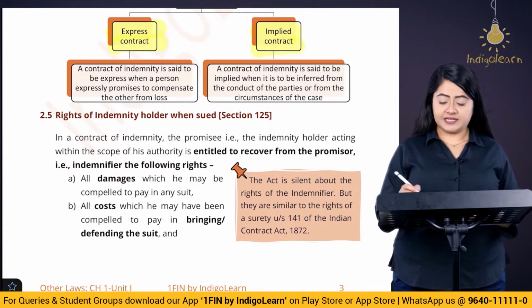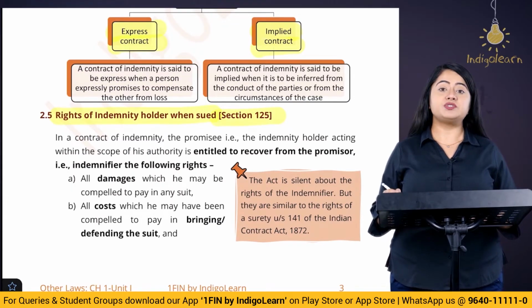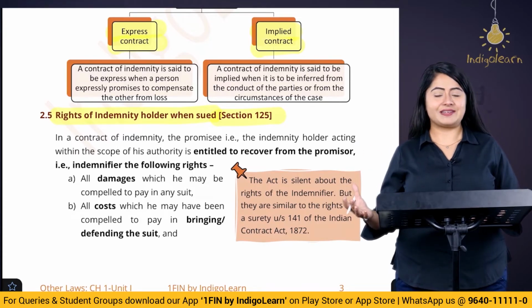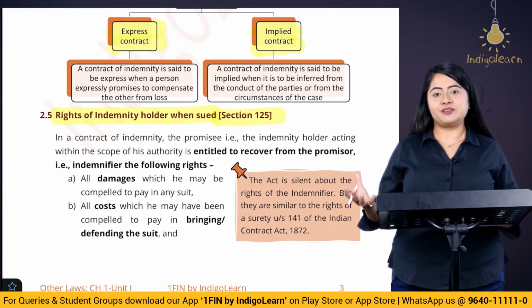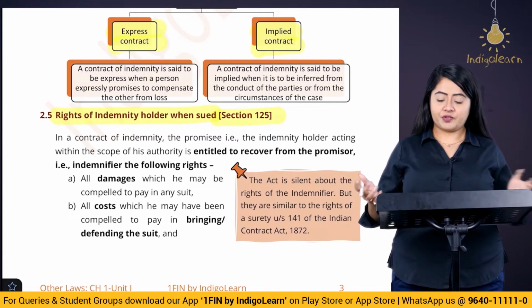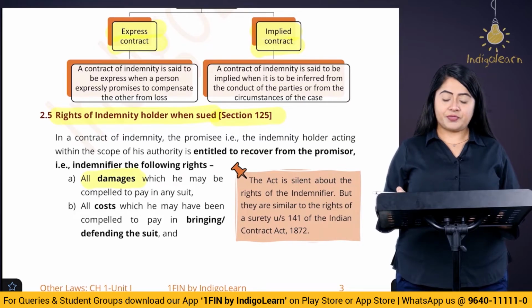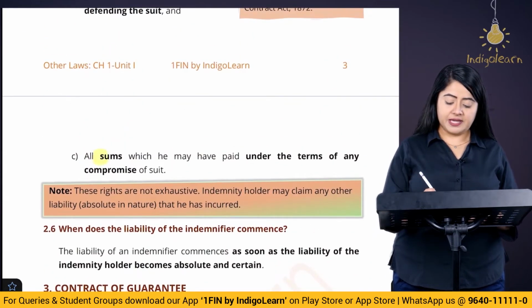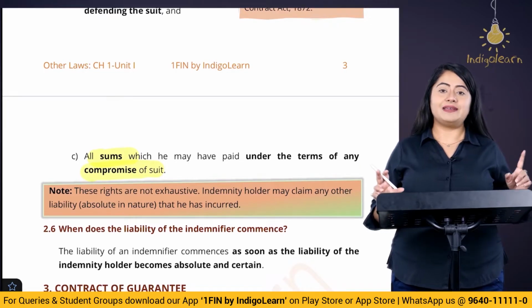The next section is section number 125, which talks about the right of the indemnity holder when sued. So if the indemnity holder is sued, if there's a case against the indemnity holder, what are the different damages, different losses, etc. that he can recover from the indemnifier, right? This section says that any damages that this person has incurred, or any cost that he has incurred in bringing the suit, or if he has to pay any sums in compromise, then all of that will have to be compensated by the indemnifier.